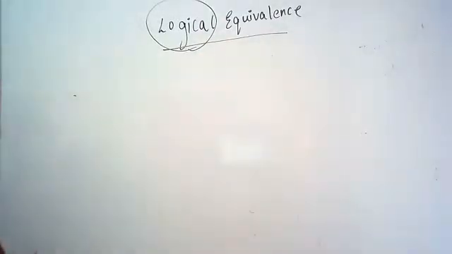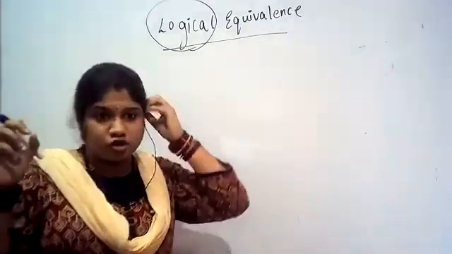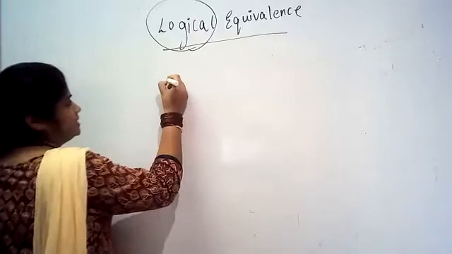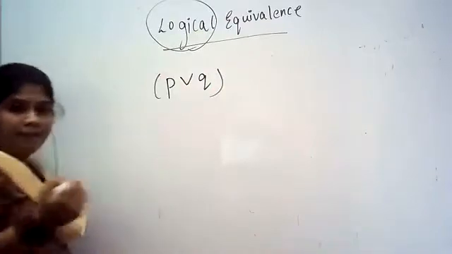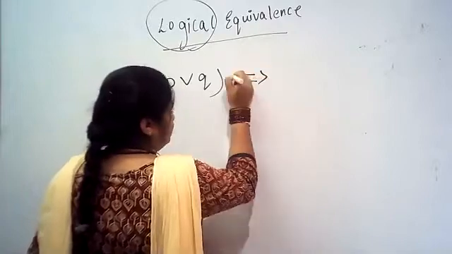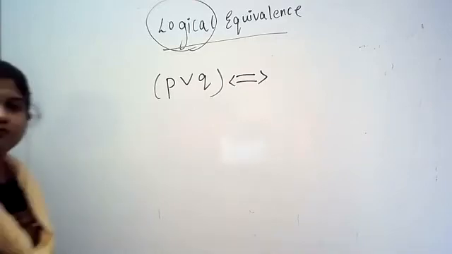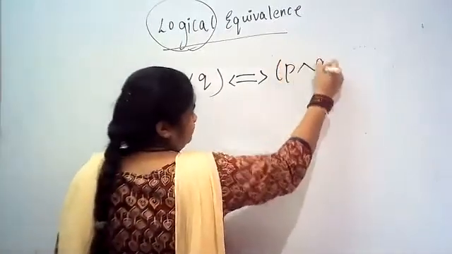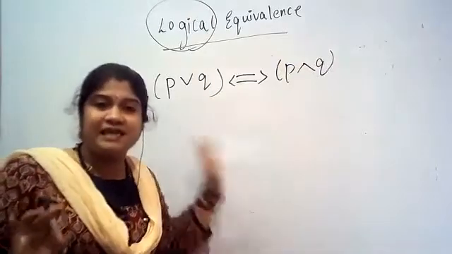They will ask whether two propositions are logically equivalent, meaning the two results should be the same. For example, consider P and Q, with P disjunction Q. They will ask us to prove whether P disjunction Q is logically equivalent to P conjunction Q. Just an example, I don't know whether it is logically equivalent or not. Just an example of how to prove it.